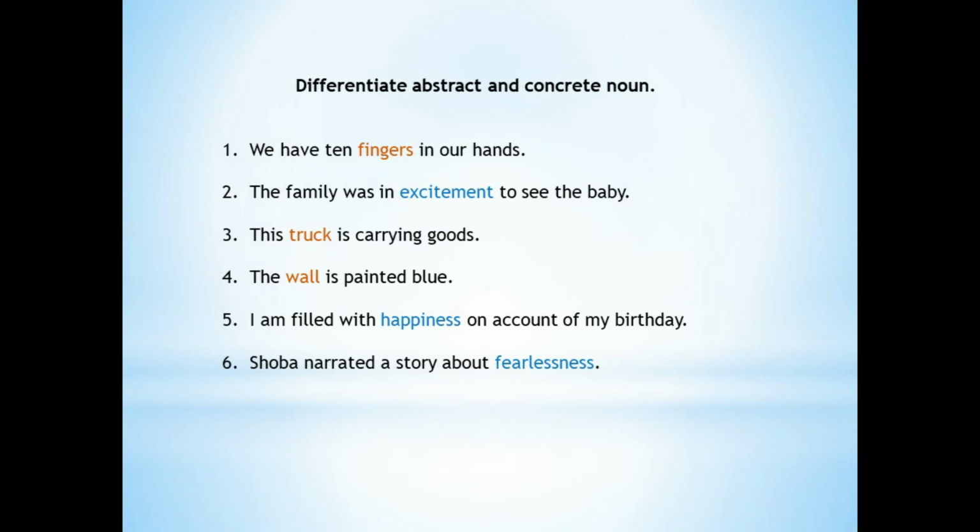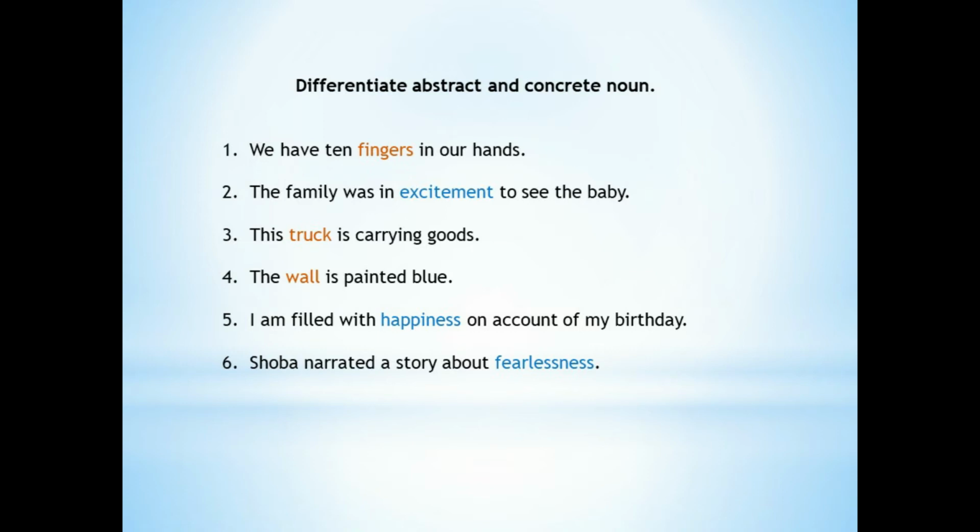And the next example is the family was in excitement to see the baby. In the sentence, the noun excitement is an example of abstract noun because you cannot touch it but only you can feel it. And the third example is this truck is carrying goods. In the example, truck is an example of concrete noun because you can touch the truck. The fourth one similarly, the wall is painted blue. In the example, the noun wall is a concrete noun because you can touch it.